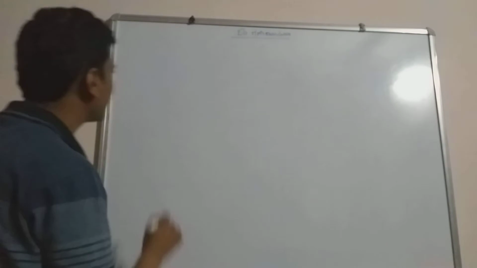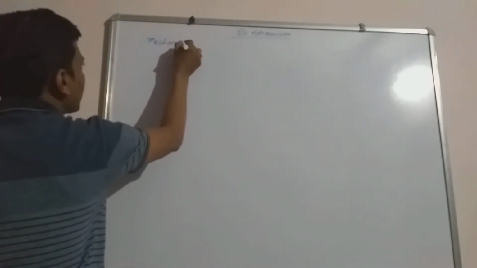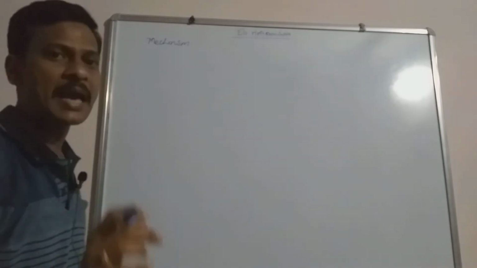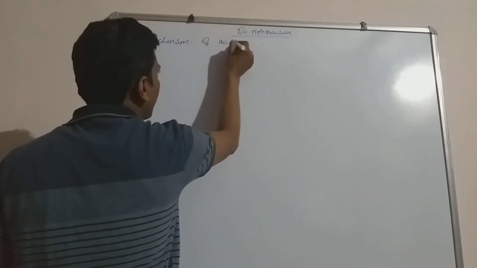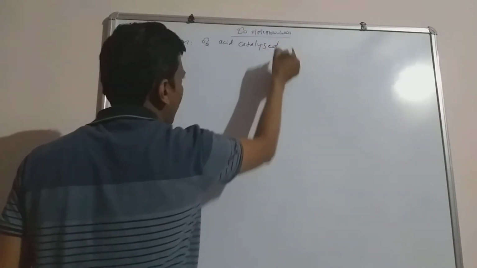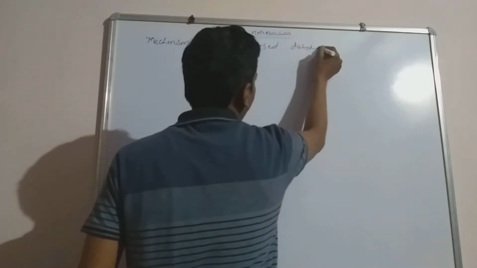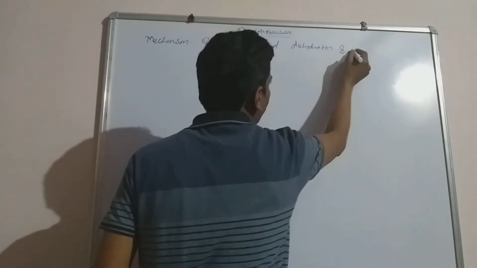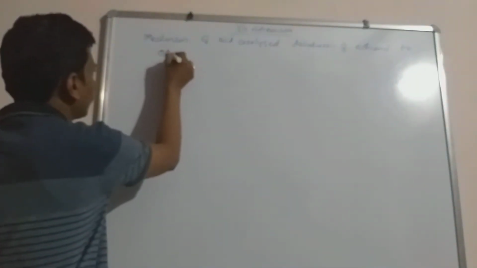That is the mechanism. Please remember, the mechanism of acid catalyzed dehydration of ethanol to ethene.